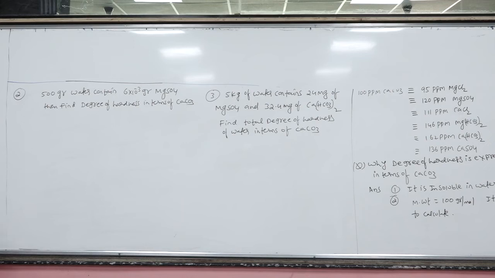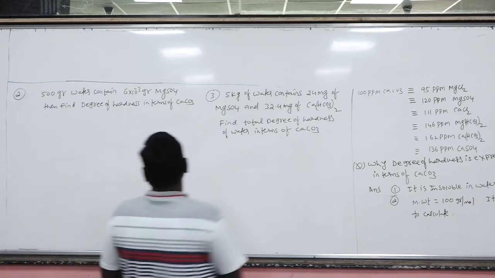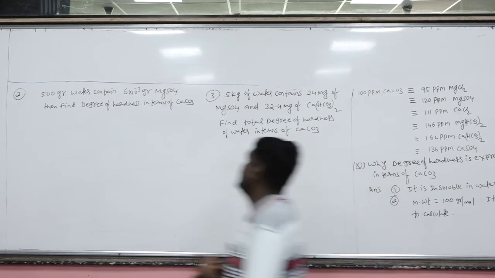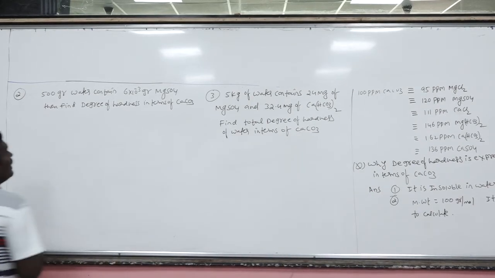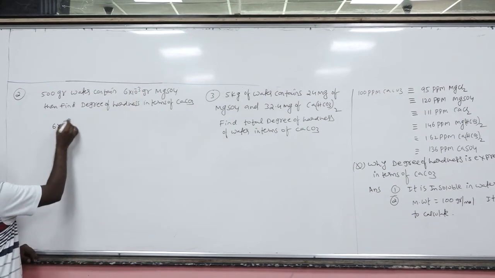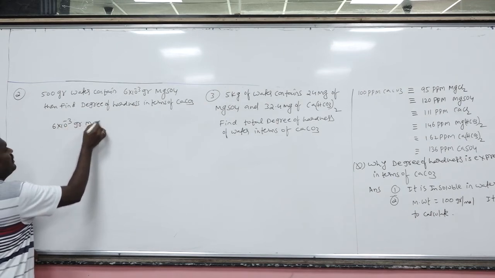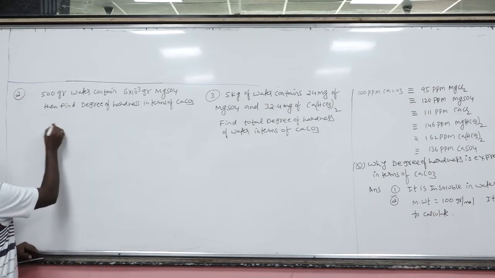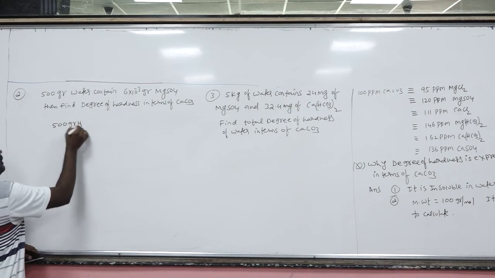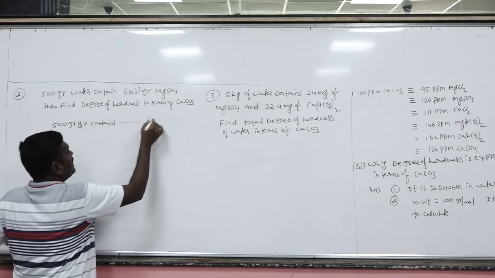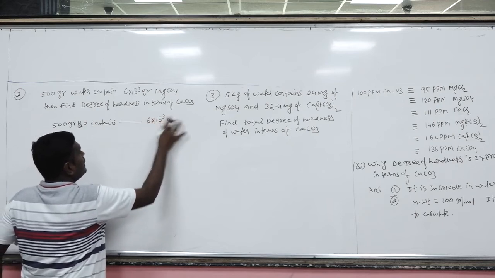Now in the second question, 500 grams of water containing 6 times 10 raised to minus 3 grams of MgSO4. Then find the degree of hardness in terms of CaCO3. Now first of all, 6 times 10 raised to minus 3 grams MgSO4 is present in how many grams of water? 500 grams. That means 500 grams of water contains 6 times 10 raised to minus 3 grams of MgSO4.